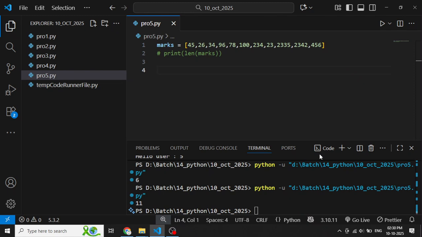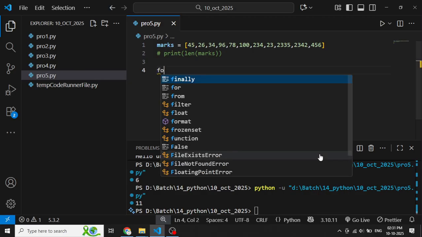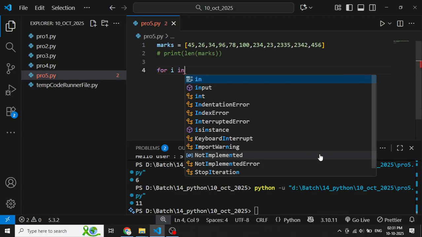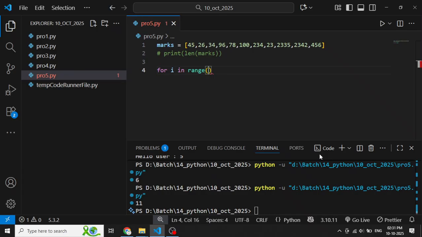Okay, so I want to print every element. How can I print every element? We will use a loop: for i in range. It should start from 0 and go up to what value? The length of the marks. What is the length? We will run this and get the length of the marks. The length is 11, so it goes from 0 up to less than 11, which means 10. So we will get every value.